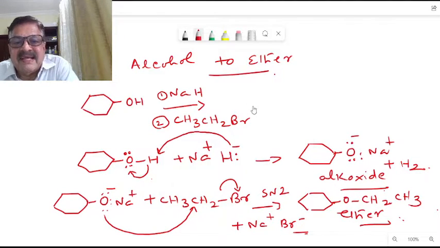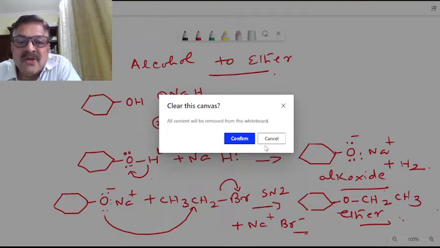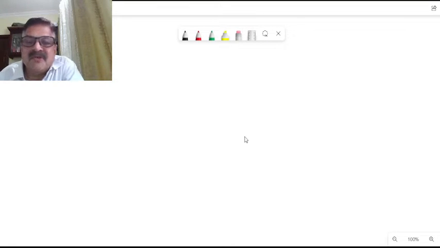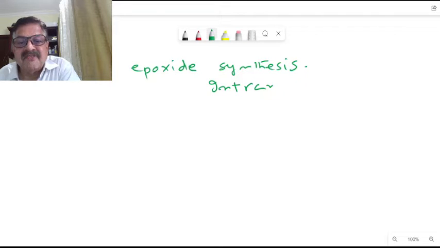Now let us see. Epoxide, we'll be discussing it as an intramolecular SN2 reaction, we can say. Epoxide synthesis. That is an intramolecular reaction, within the same molecule.